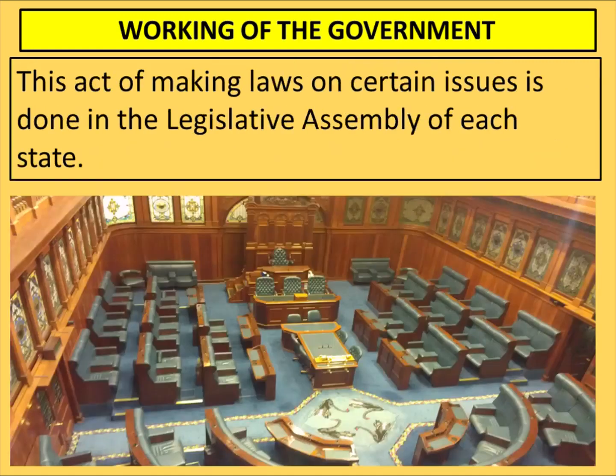The act of making laws on certain issues is done in the legislative assembly of the state. Every state's legislative assembly also makes laws for its rules. See, suppose we are talking about Uttarakhand state, so the legislative assembly of Uttarakhand can make laws only for Uttarakhand, not for Uttar Pradesh, Punjab or Haryana. Similarly, the government of Uttar Pradesh or Punjab cannot make laws for Uttarakhand. They will make laws for their own state. So the state government has power to make laws only for their state, not for other states.